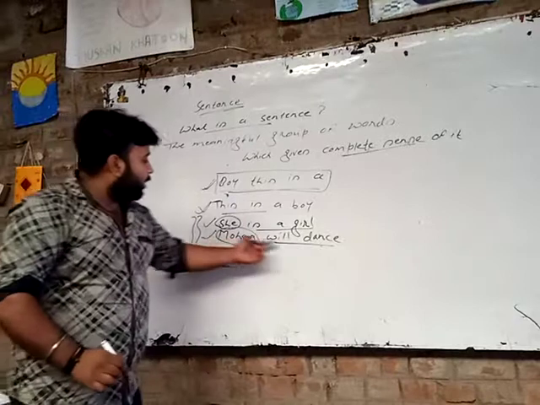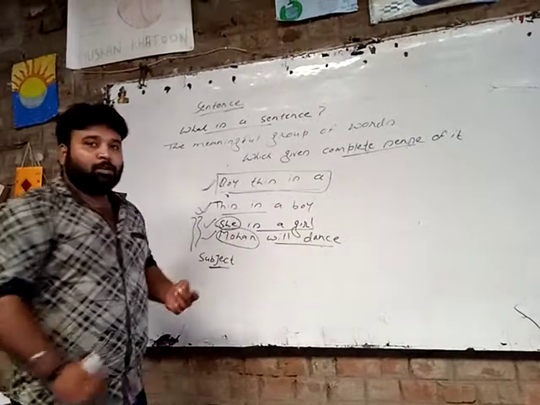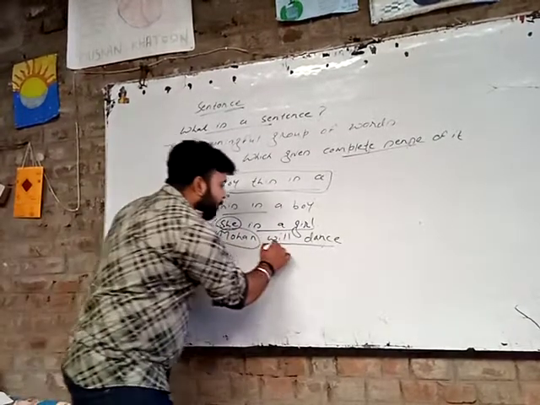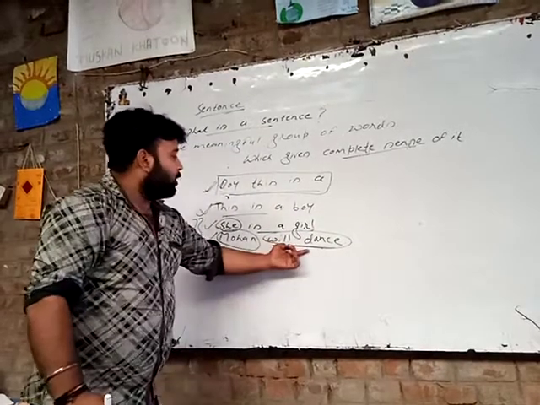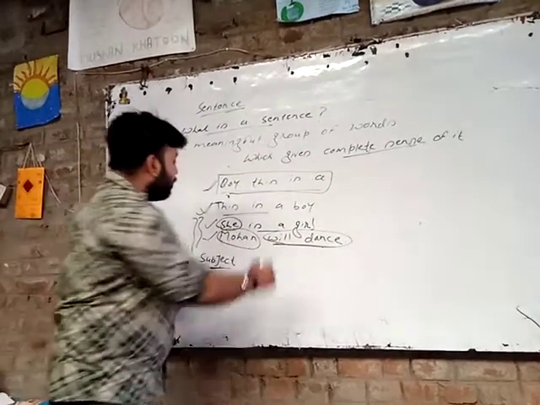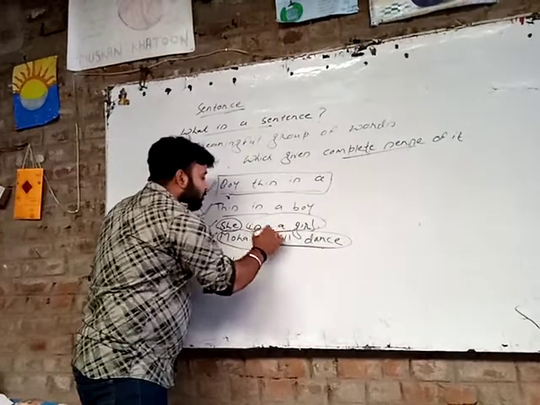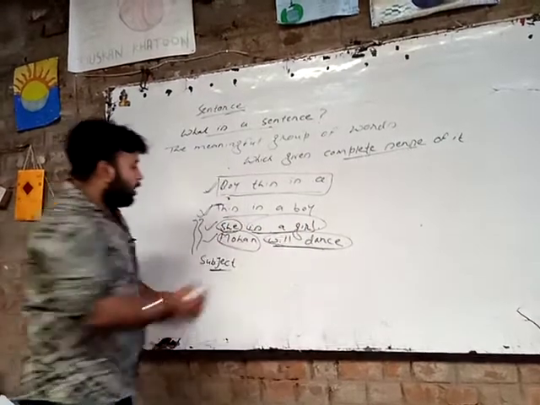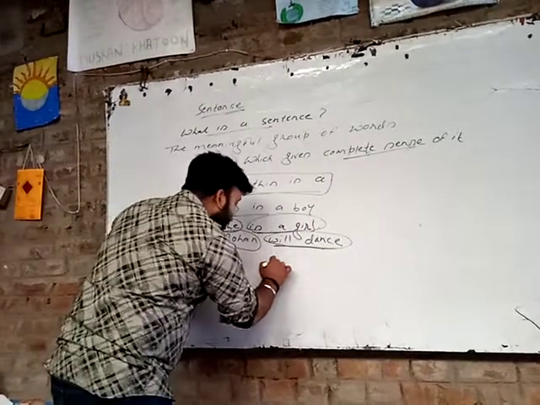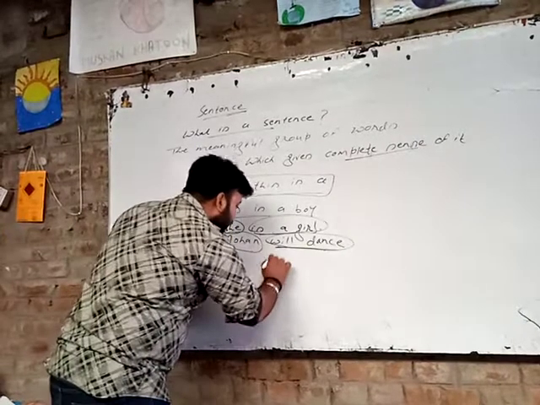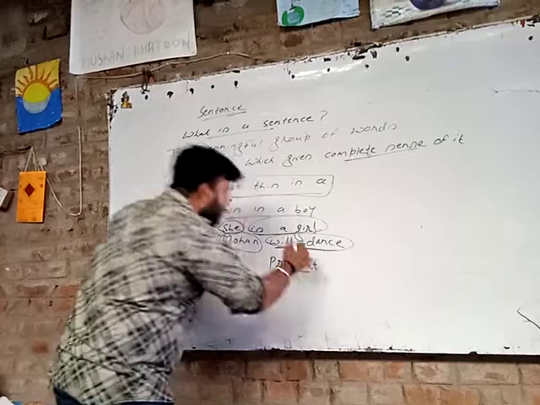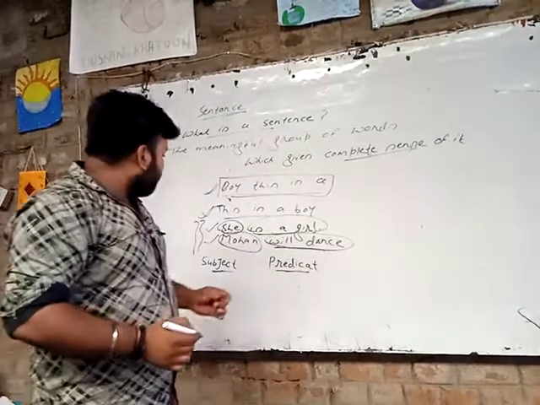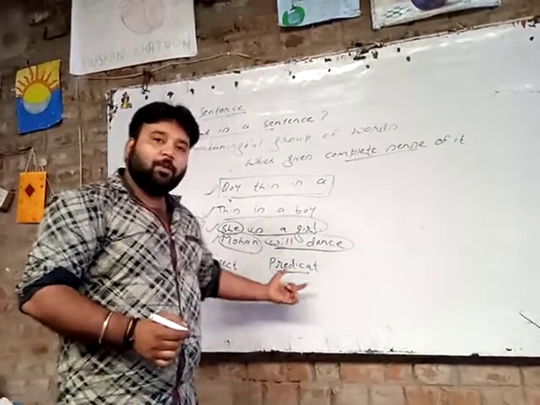tells more about Mohan. This part of the sentence tells more about Mohan. Mohan will dance: this part of the sentence tells more about Mohan. She is a girl: this part of the sentence tells more about she. So we can see that a sentence has another part which is known as predicate.